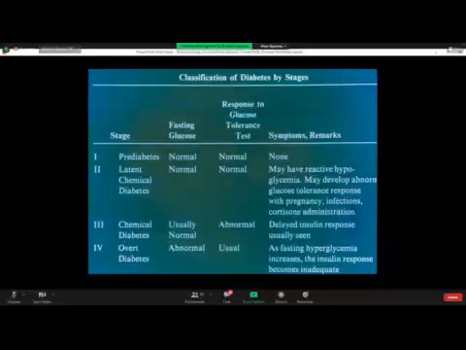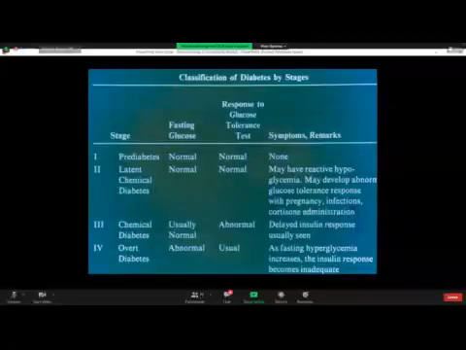So, classification of diabetes by stages. Stage 1 is pre-diabetic. Pre-diabetics are the children of diabetic parents. In them, fasting glucose is normal. When they take large meals, the response to glucose tolerance is normal unless they become overt diabetic. It depends on genealogy, on their genetic mapping. Unless they become overt diabetic, fasting glucose and response to the glucose tolerance test would be normal.